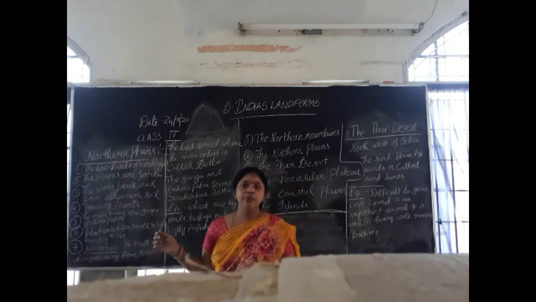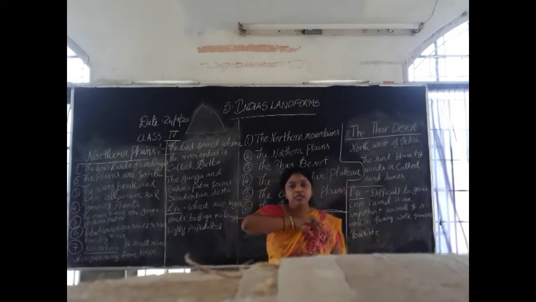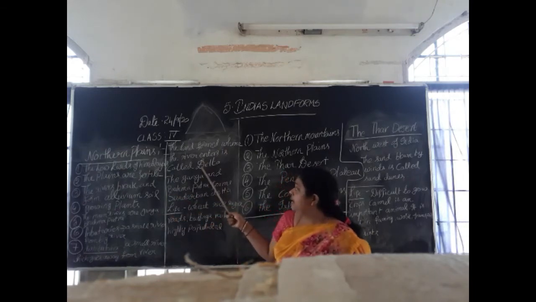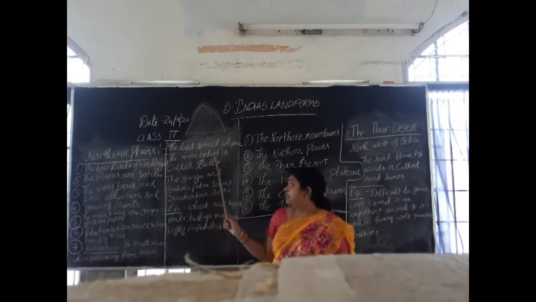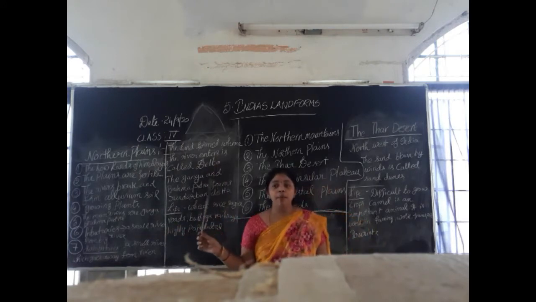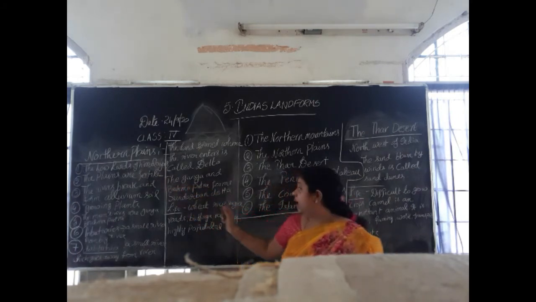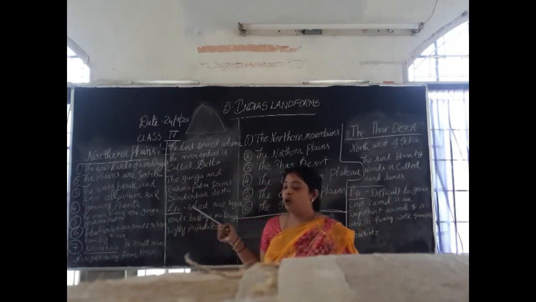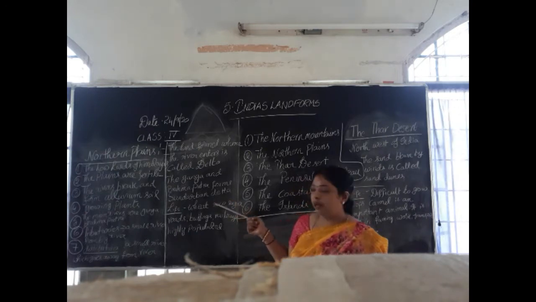What happens if the distributaries are formed? One area will be formed. All the small rivers will go and one area is formed. That area is called a delta. The land formed due to the rivers is called a delta. The Ganga and Brahmaputra are the main rivers in this northern plain region. And this area is called what? The Ganga and Brahmaputra area is called the Sundarban Delta.